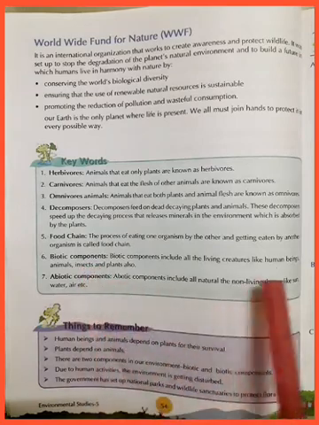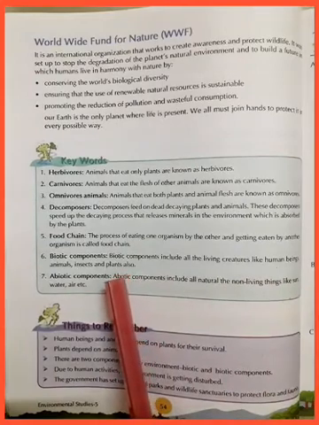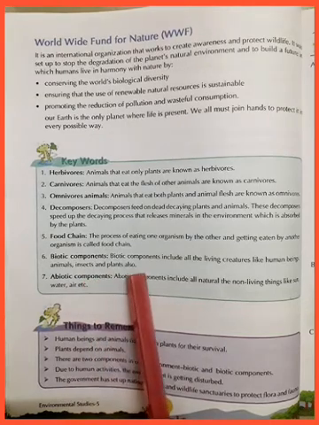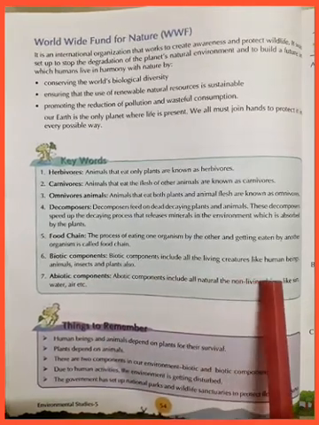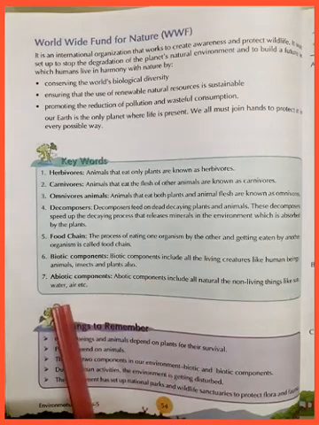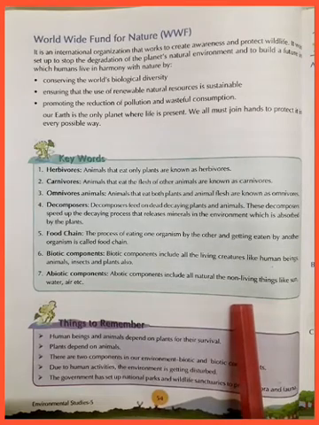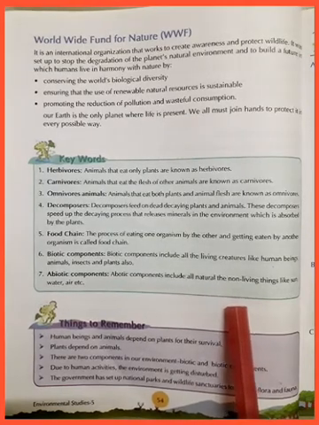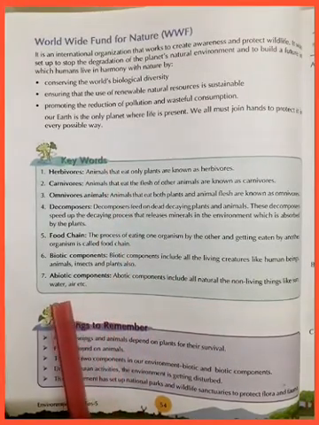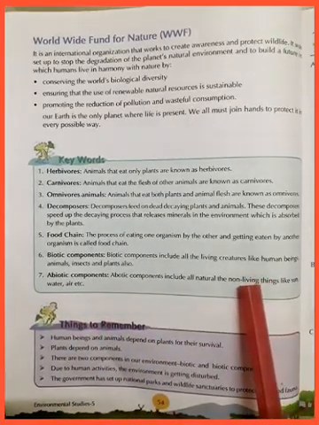Food chain. The process of eating one organism by the other and getting eaten by another organism is called food chain. Biotic components include all the living creatures like human beings, animals, insects and plants also. Abiotic components include all natural and non-living things like sun, water, air, etc. Children, you need to learn all this. Can be asked as a question, can be asked as a define the following, or in form of fill in the blanks or any other way, but these are very, very important to learn.